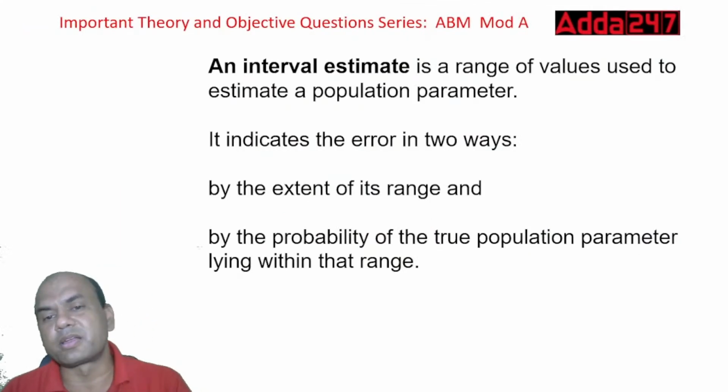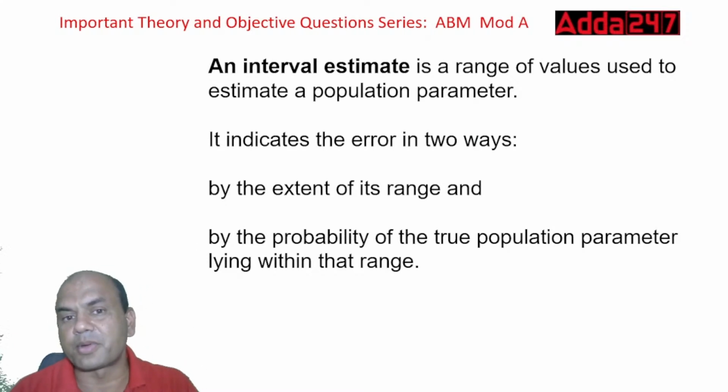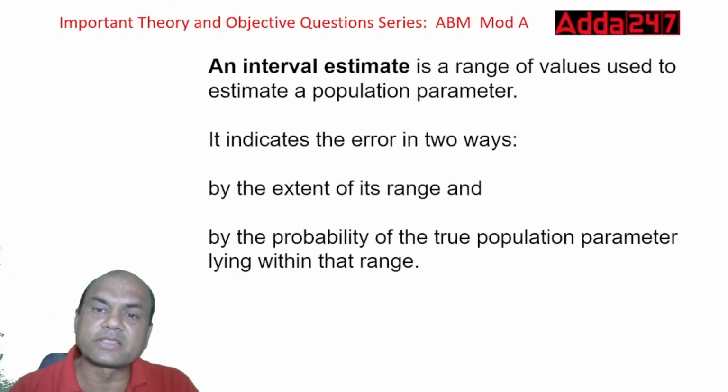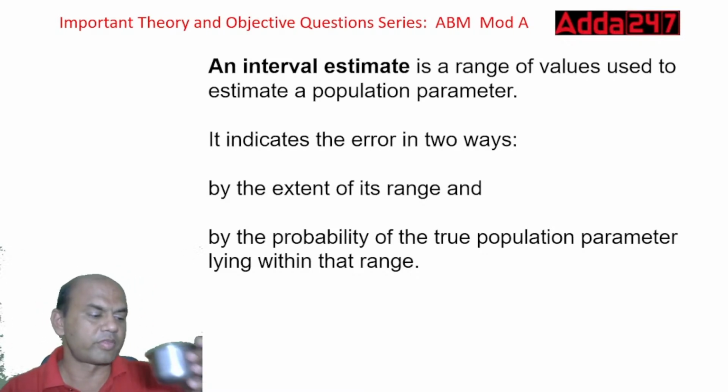Now some theory part. This is regarding the estimation chapter. An interval estimate is the range of values used to estimate the population parameter.